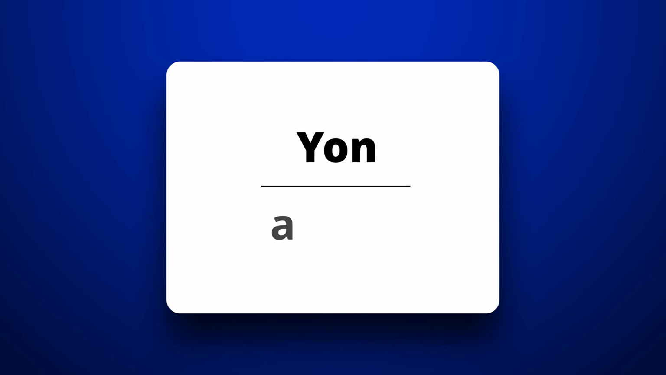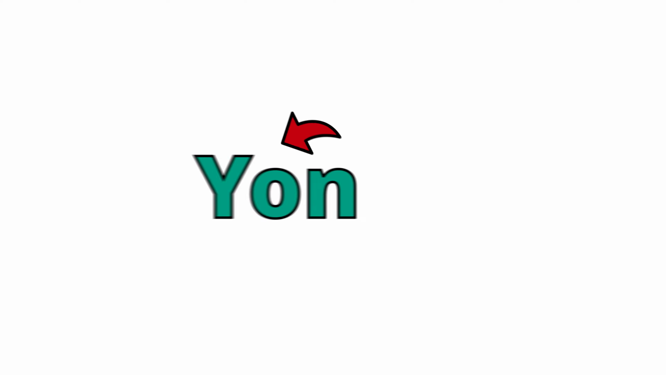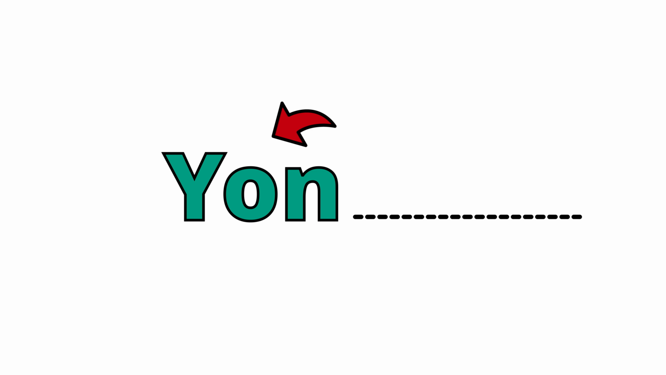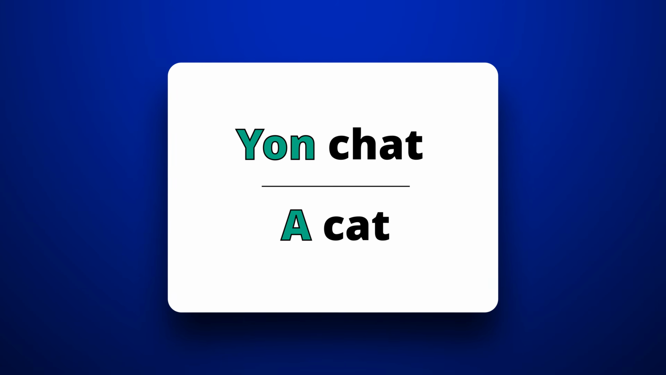First, the word order of indefinite articles in Haitian Creole. So the Haitian Creole indefinite article yon means a or an. Now, like English, the Haitian Creole indefinite article yon always comes before a word. So let's say, for example, you wanted to say a cat in Haitian Creole. Well, that would be yon chat.